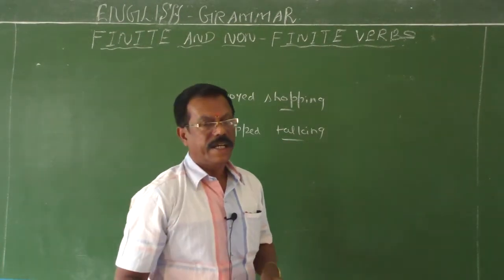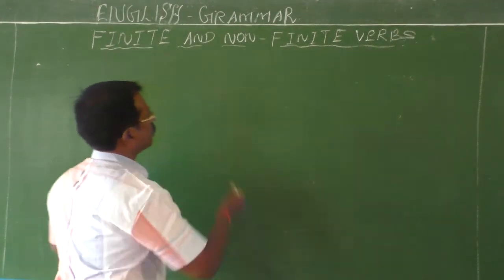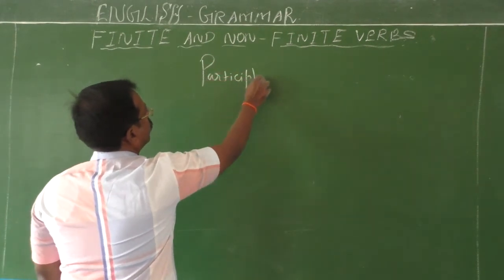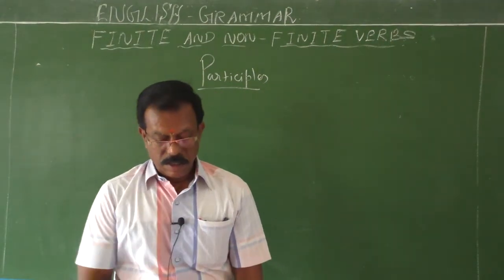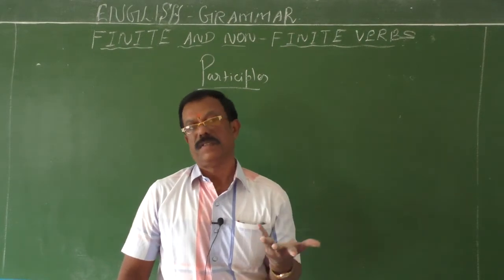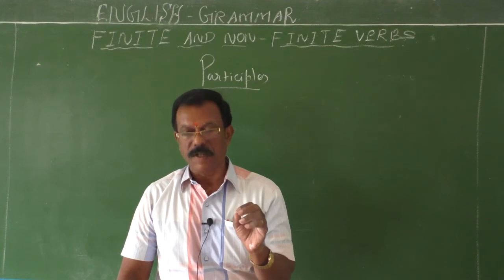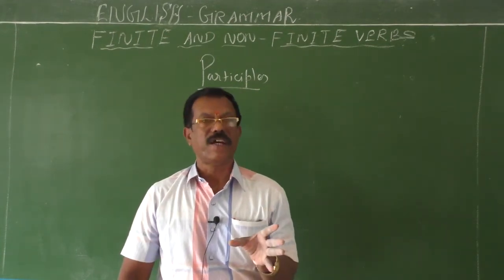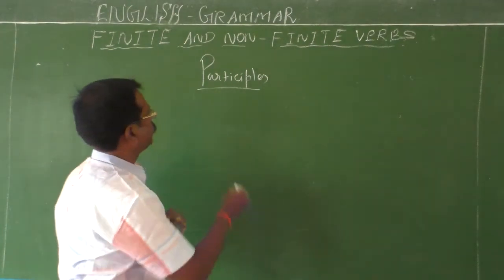Okay, fine children. Next we are going to see the participles. What do you mean by participles? How it is used? Participles, like infinitive and gerund, is formed from a verb. If you add ing to the base form of the verb, then what you get is called a participle. It is also a kind of a non-finite verb. The participle is a verbal adjective.